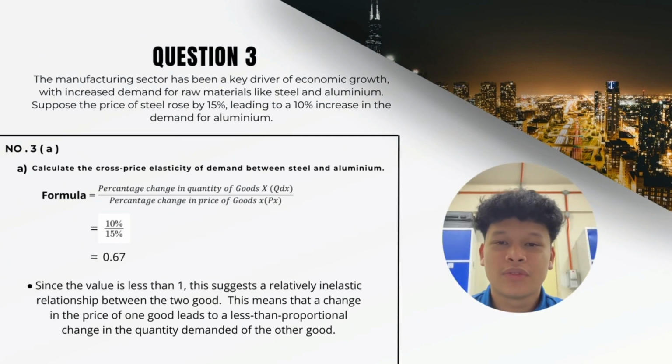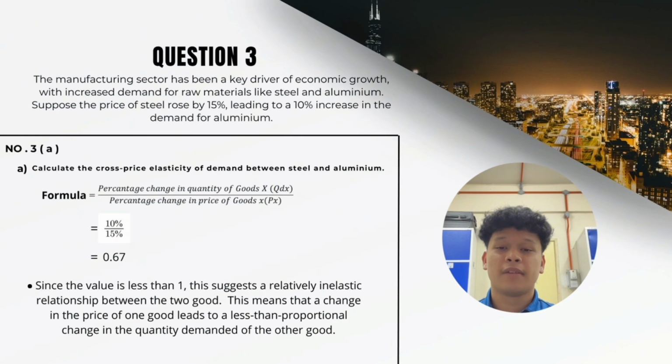Thank you. So for question 3, I will explain how to calculate the cross price elasticity of demand between steel and aluminium. The formula is percentage change in quantity of good X, which is QDX, divided by percentage change in price of good X, which is PX. So the answer is 10% divided by 15%.